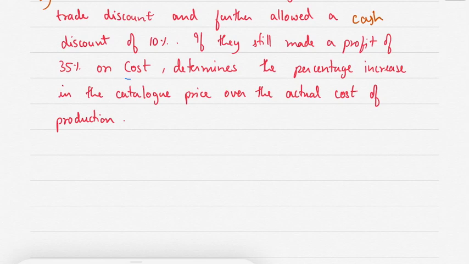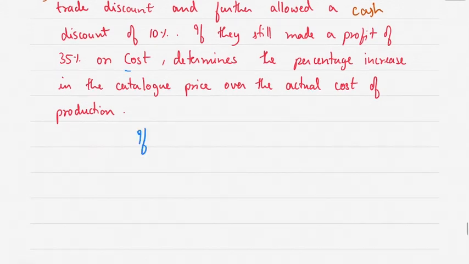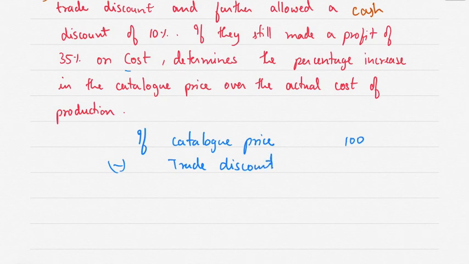Now if catalog price is 100, so less trade discount 25%, so 25, correct? 25% of 100 is 25.